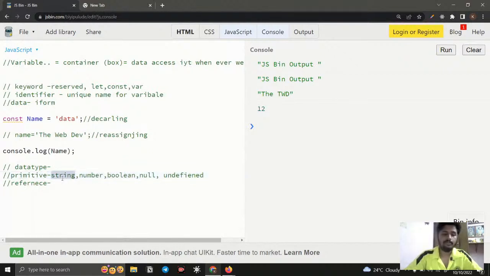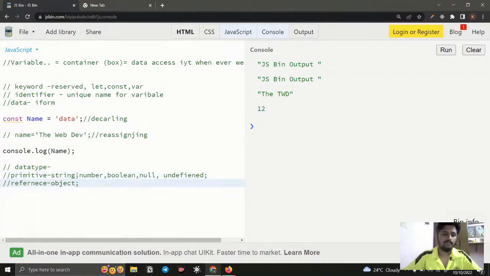These are the very essential and important primitive data types: string, number, and boolean. In reference data type, we have an object. Now recall the sentence I told you, that in JavaScript, everything is an object. You need to remember that sentence. So objects come under reference. Once we clear up what an object is, we will clear all our confusions. Right now we go with the primitive data types, string, number, boolean, undefined, and then we move on to objects.